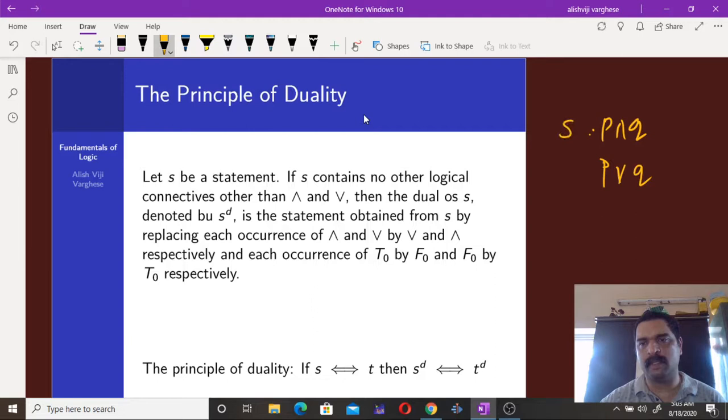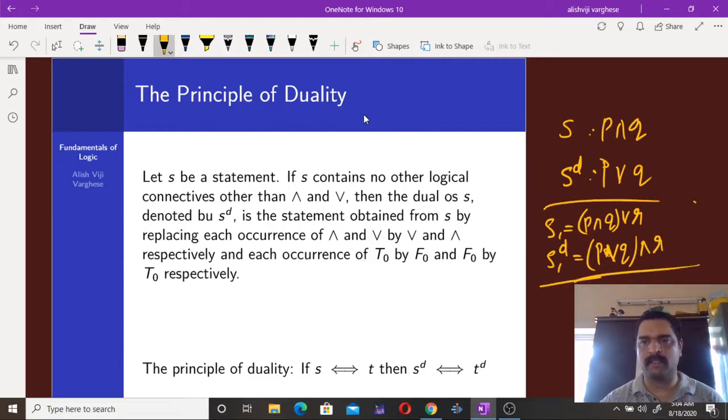If it is the statement S, then it is our dual S^D. So that's the simple method by which we can obtain the dual. This is possible for long statements like S1 is equal to P and Q or R. Then S1 dual is P, and is replaced with or, then this or is replaced with and R. And so this is how we obtain the dual.